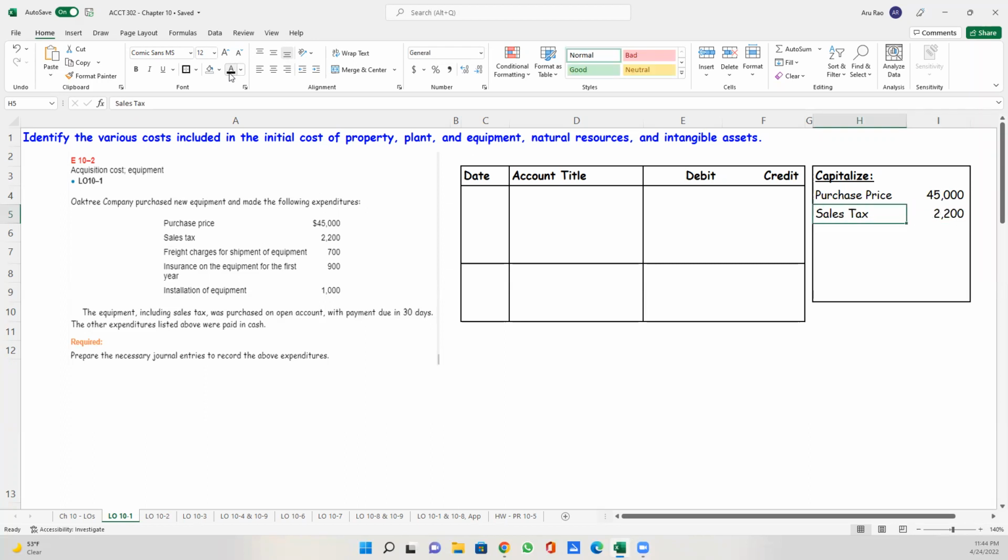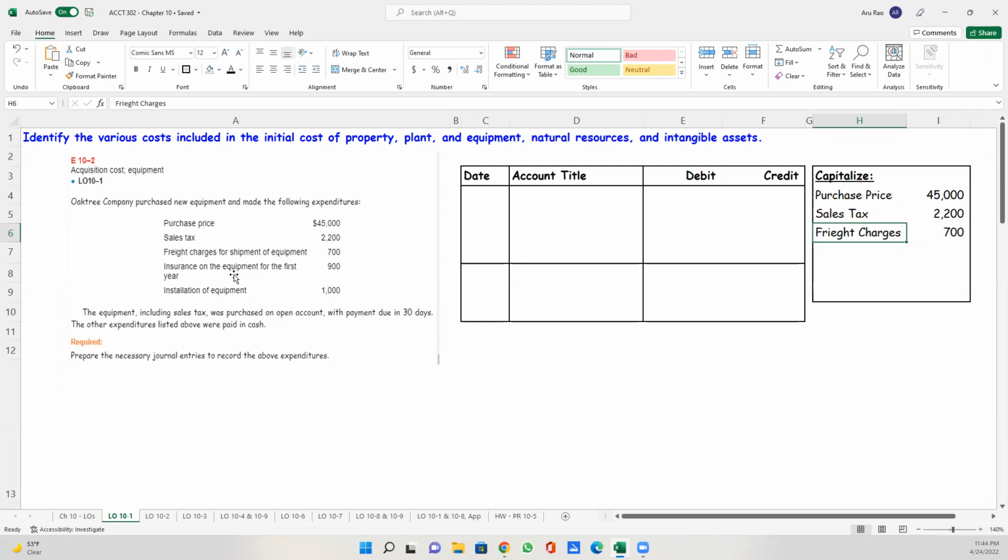The next one is freight charges. The freight charges also, I incurred only because I bought this asset. So I'm going to include it in the cost of the asset. This next one is tricky. Insurance on the equipment. Obviously, if I had not bought the equipment, I would not incur it.